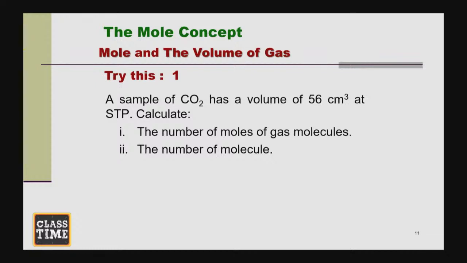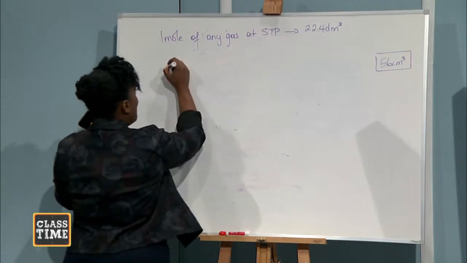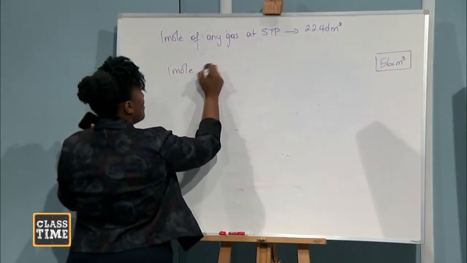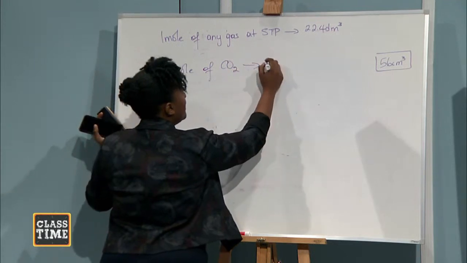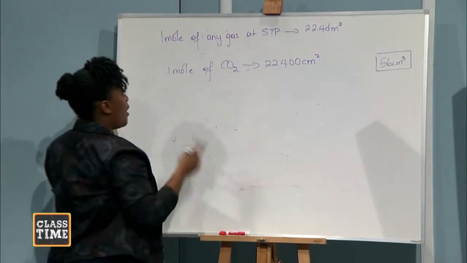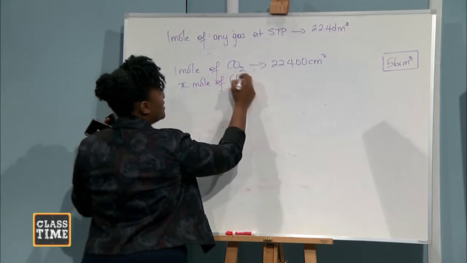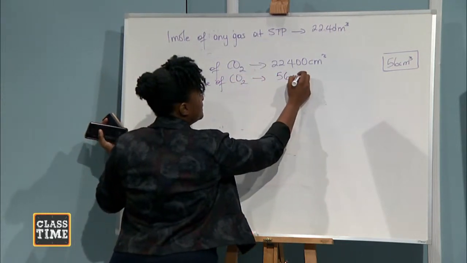Okay. All right. So how do we convert from cm cube to dm cube? We have to multiply by 1,000. So we're going from the smaller unit to the bigger unit. So we're going to rewrite this. 1 mole of carbon dioxide would occupy 22,400 cm cube. So the question wants how many moles? So X mole of carbon dioxide would occupy 56 cm cube.